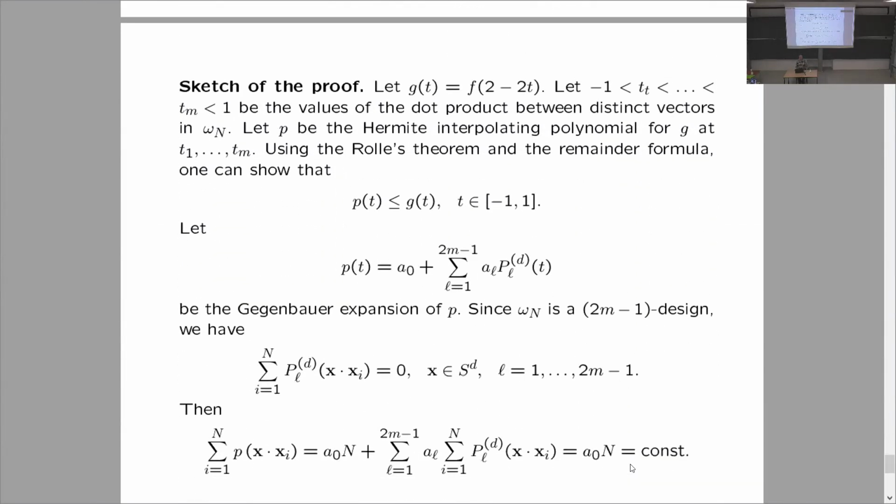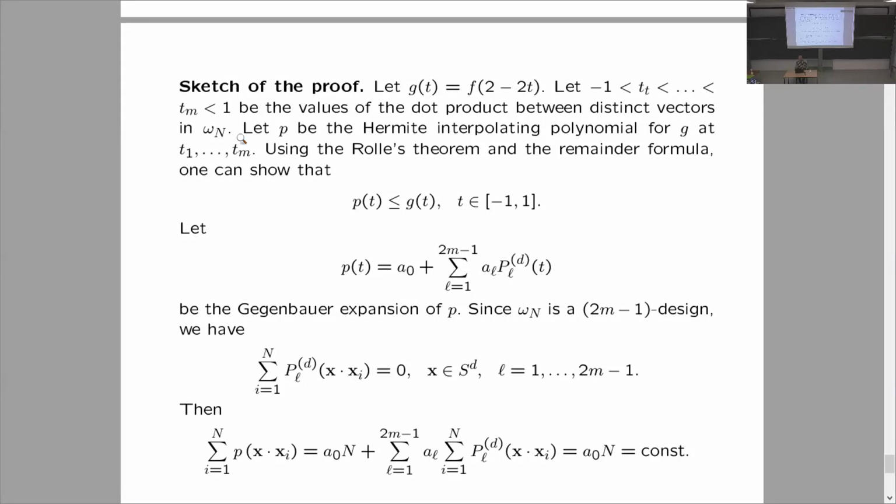And the sketch of the proof is similar to the proof of the maximum. Again, I define g of t to be f of 2-2t, and my dot products t1 through tm. Other values of the product, one can show that 1 and -1 are not among the dot products. I made a typo here. These are not the values of dot products between distinct vectors in omega n.